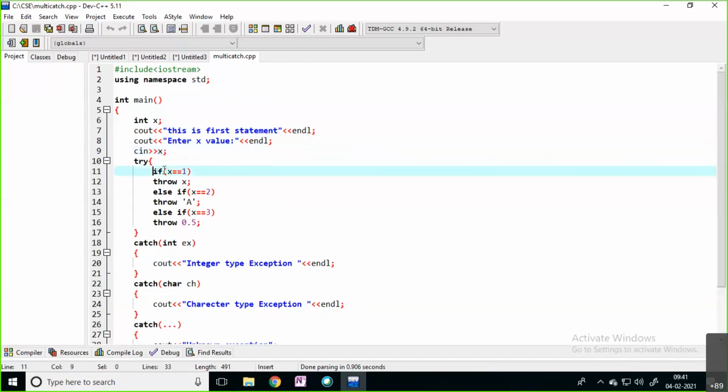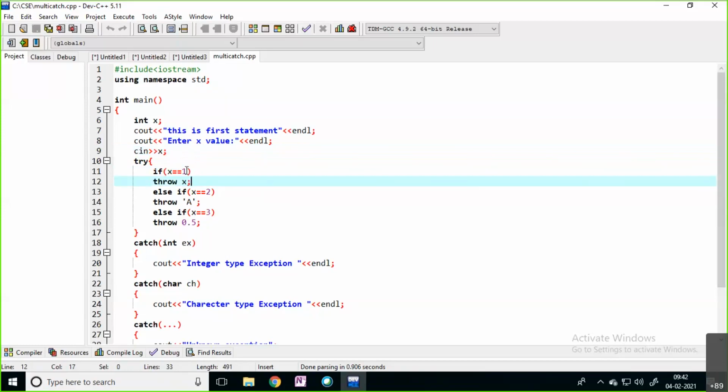Suppose x equals 1, whatever the user enters, if the x value is 1, I'm just throwing x. The x value is integer type, right? Throw is a keyword used to throw the exception from the try block. It will take one parameter, which may be an integer, float, double, char, or any object also. See, like this, it is a variable I'm sending, which means it is an integer type value.